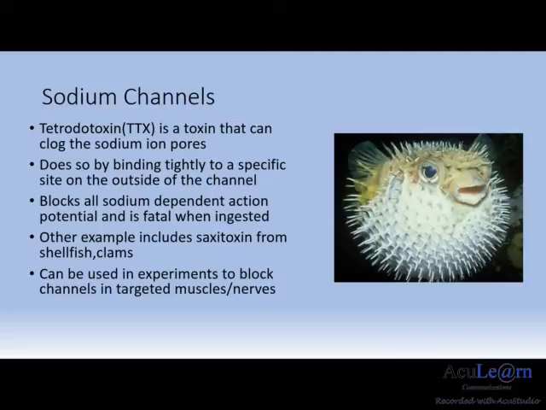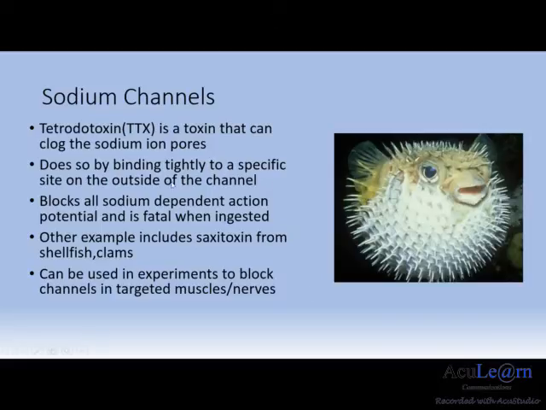Other than tetrodotoxin, there are other forms of toxins such as saxitoxin from shellfish and clams. These various toxins can be used in experiments to study the activity, effects, or benefits of sodium channels in targeted muscles or nerves.